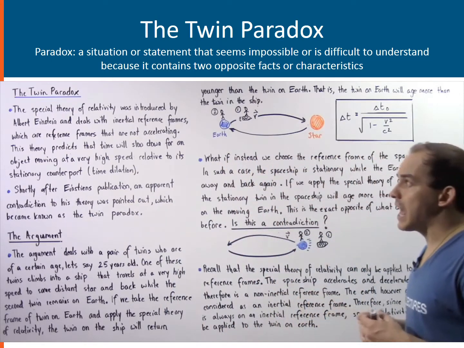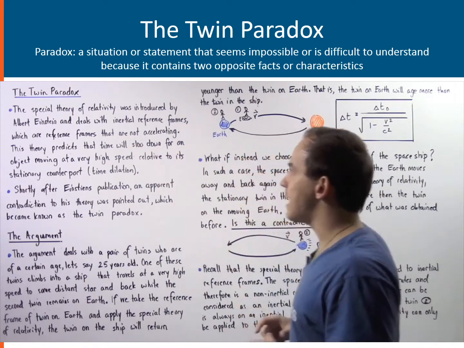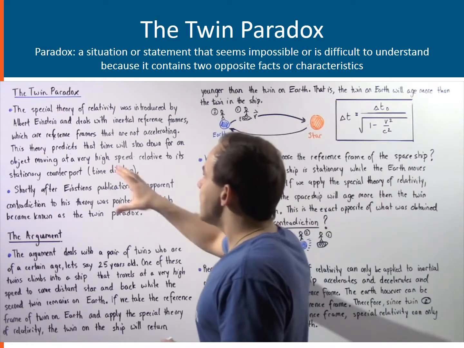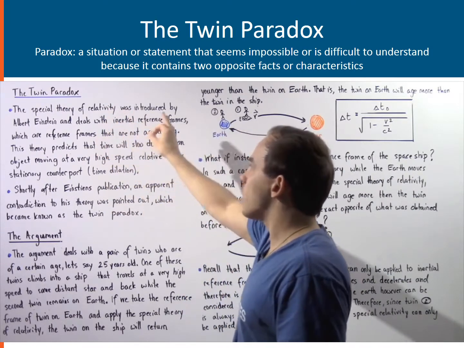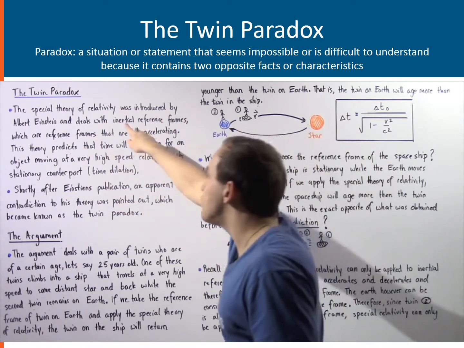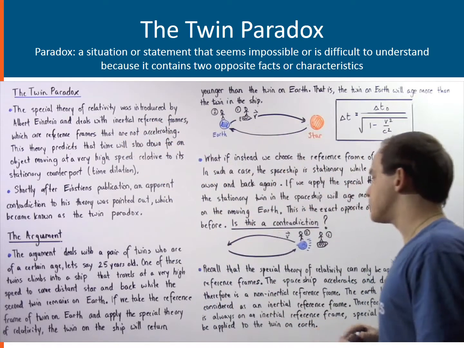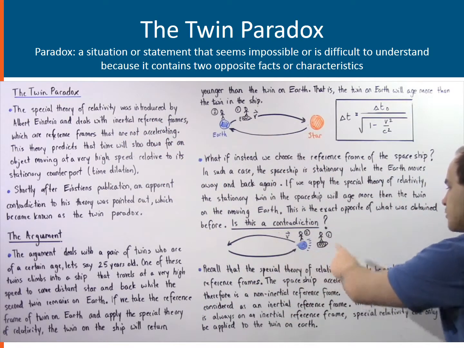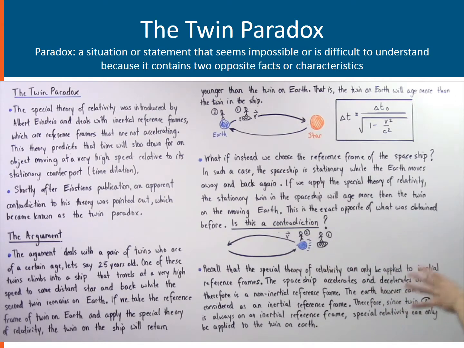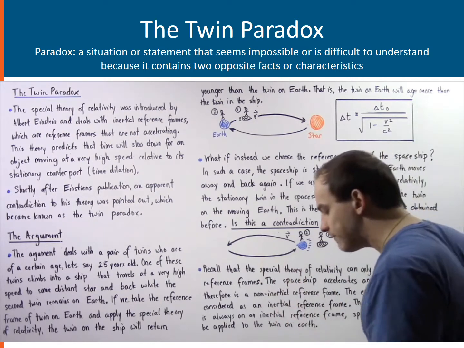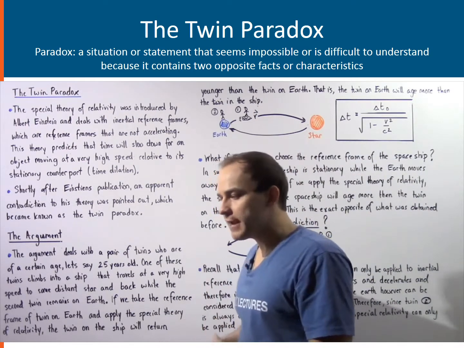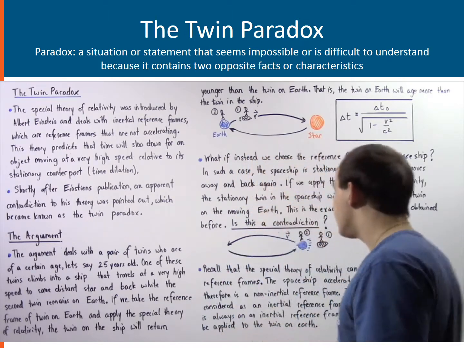And the reason for that is what we said earlier. We said that the special theory of relativity deals with inertial reference frames. So recall that the special theory of relativity can only be applied to inertial reference frames, which are reference frames that are not accelerating.